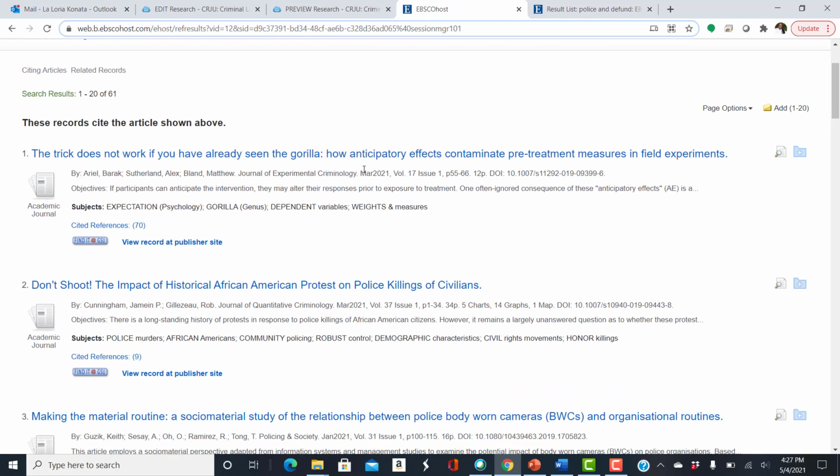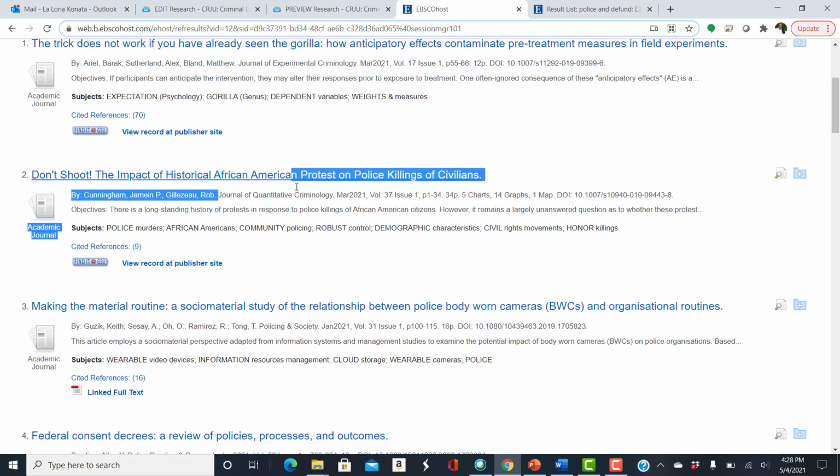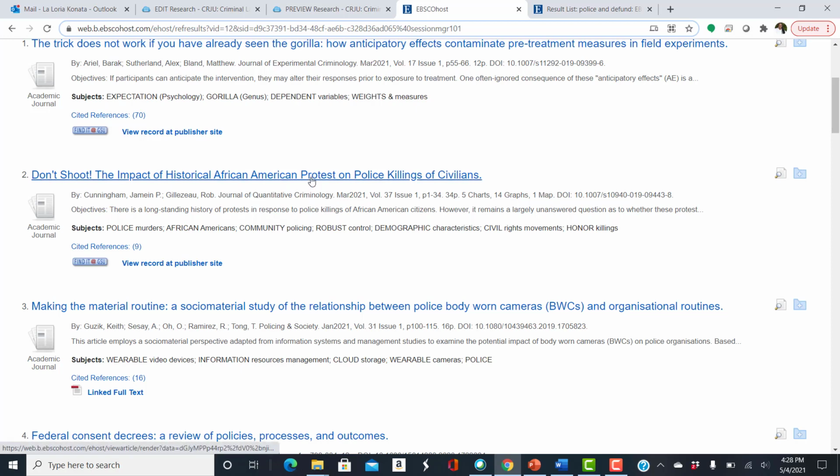So here's something from March 2021. Don't Shoot: The Impact of Historical African American Protests on Police Killings of Civilians. This is also from March 2021, Journal of Quantitative Criminology.